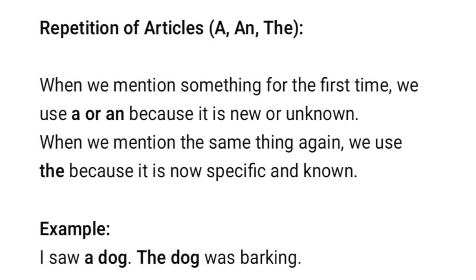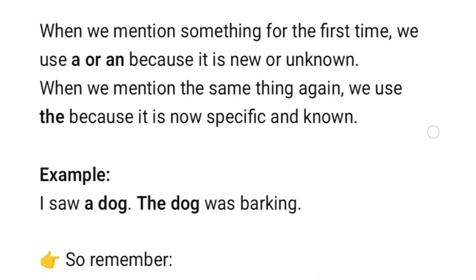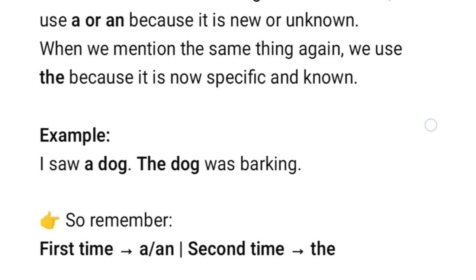So for example, I saw a dog, the dog was barking. Now in this example, the first time when we introduce this word dog, it was introduced for the first time. So before that we use article a because it was completely unknown to the people when we were talking to them. But later on, in the second sentence when we use the same word dog, before that we use article the because it was already introduced in the earlier sentence, and now it has become specific or known. So we have used article the with that.